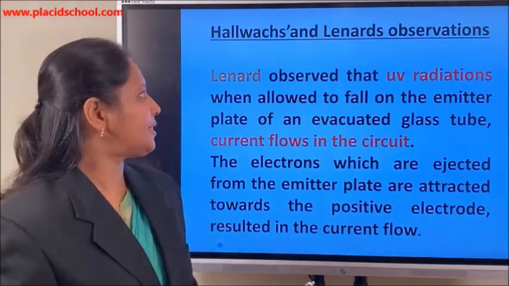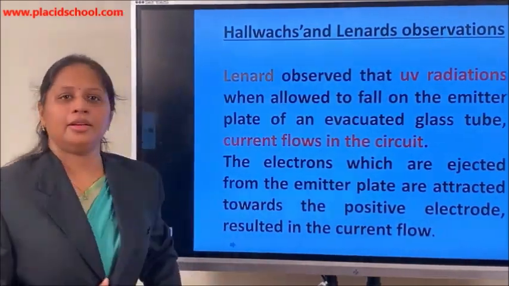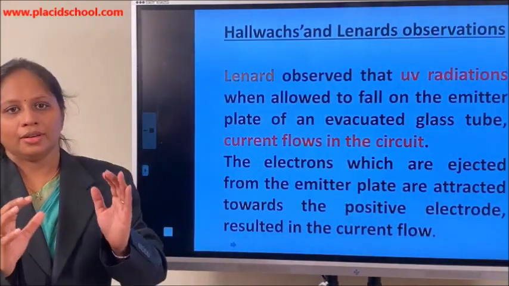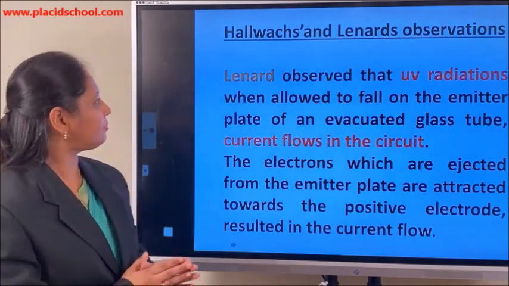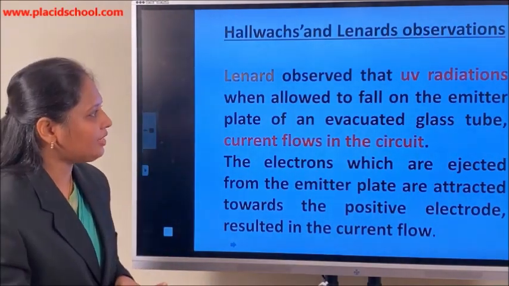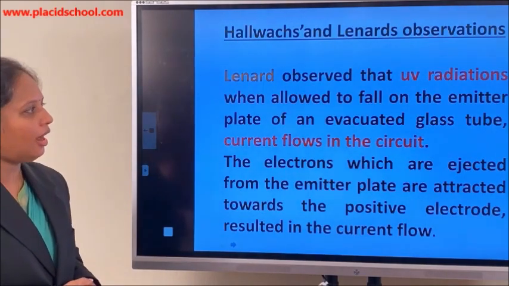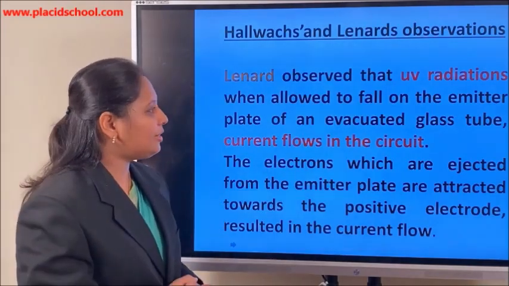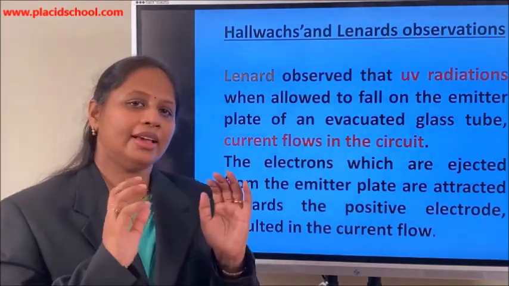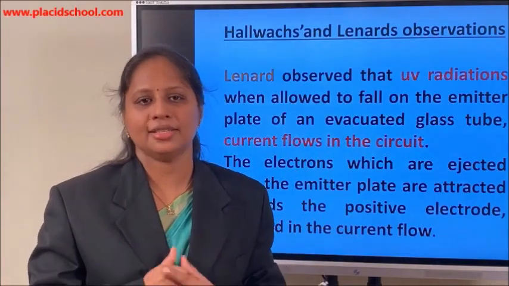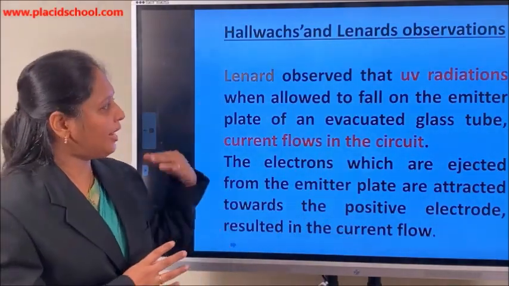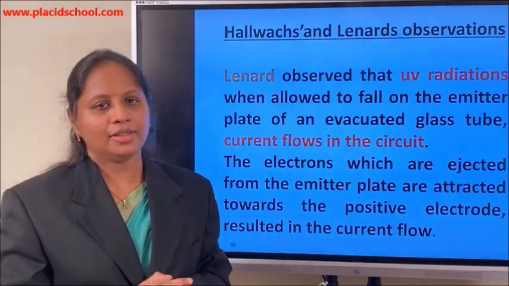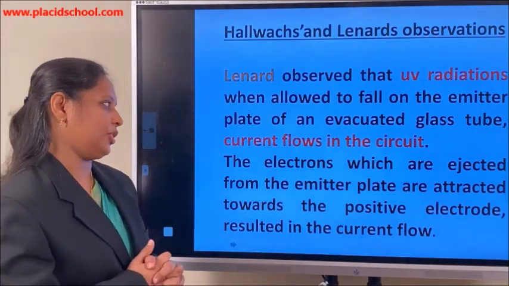After Heinrich Hertz, Hallwachs and Lenard took the studies further, and they also did a lot of experiments to confirm this photoelectric emission. What Lenard observed was that when UV radiations are allowed to fall on the emitter plate of an evacuated discharge glass tube, suddenly a current is registered in the external circuit. As soon as the UV radiation falls on the emitter plate, current starts flowing in the external circuit. This is what Lenard observed.